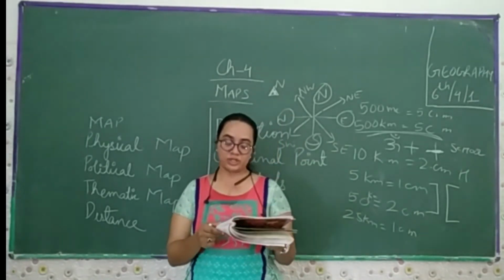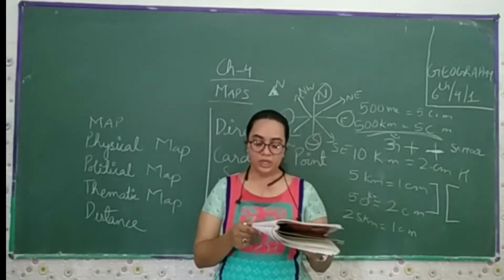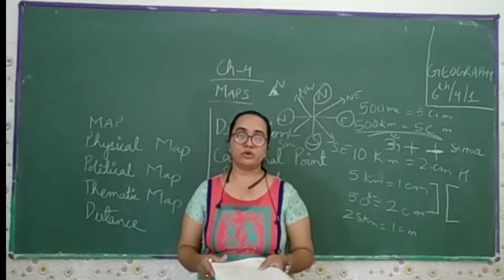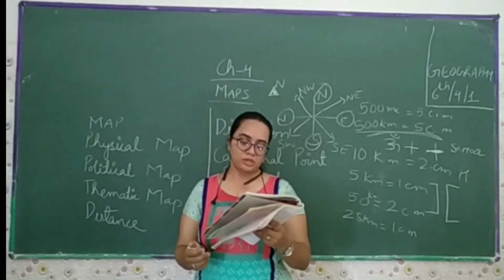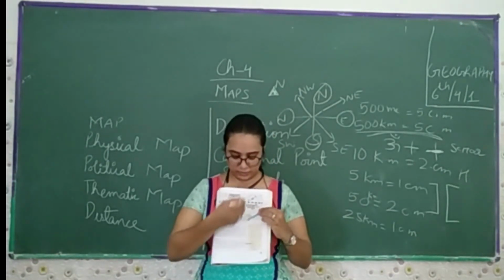For example, generally blue is used for showing the water bodies, brown for the mountain, yellow for the plateau, and green is used for the plains. So now you can see the Sundarpur village and its surrounding area, how they beautifully make this map.